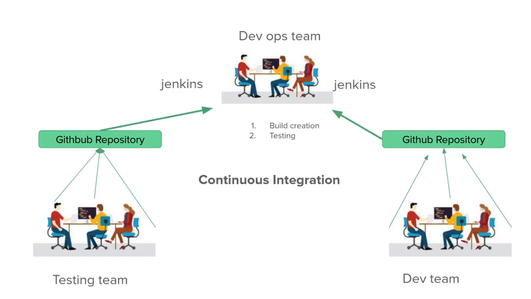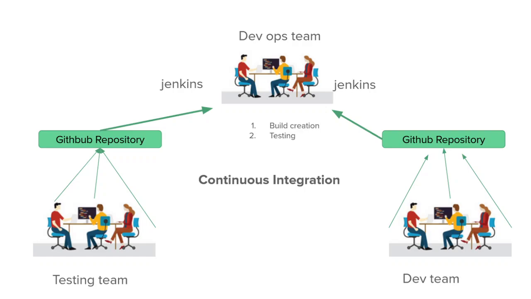This entire process is known as continuous integration. For example, taking the developer build, creation of the build, execution of test cases, and sending the success email are all automated, and it is known as the continuous integration process.